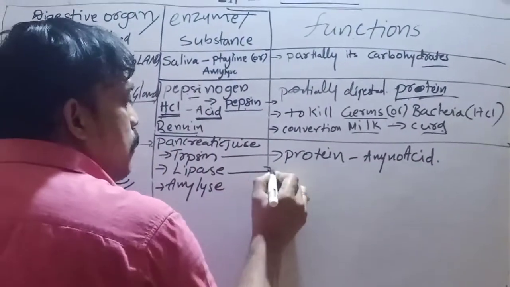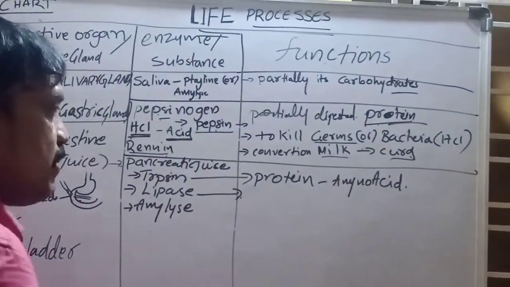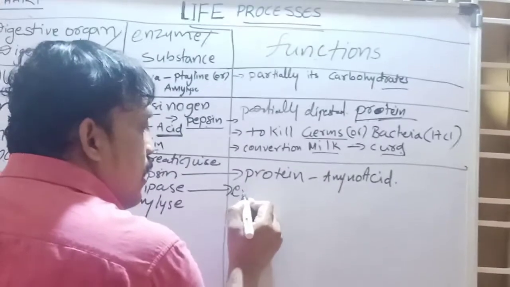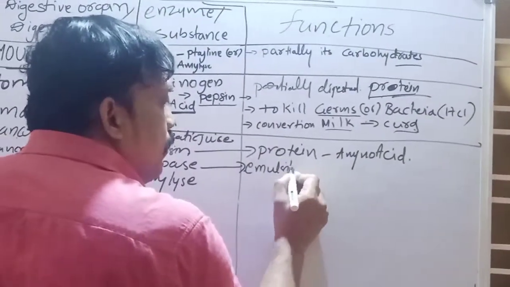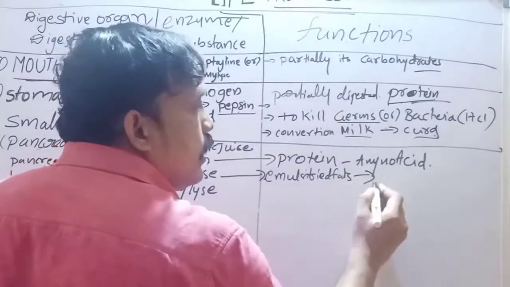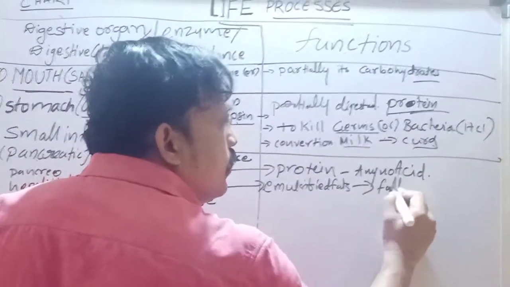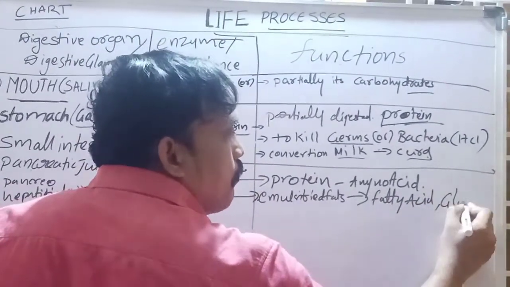And lipase, whatever emulsified fats are there, converts them into what? Fatty acid or glycerol.